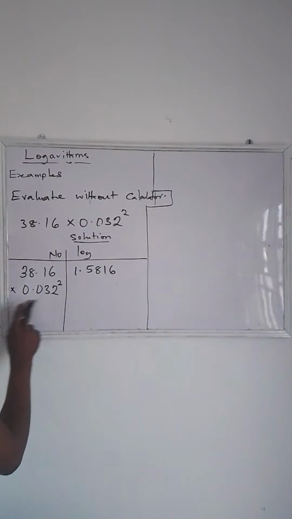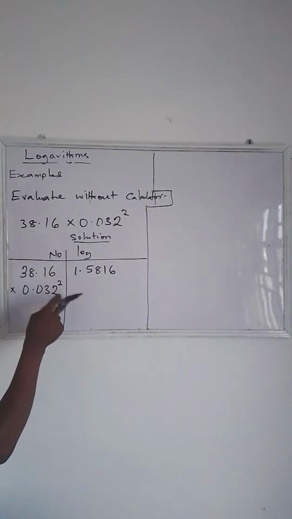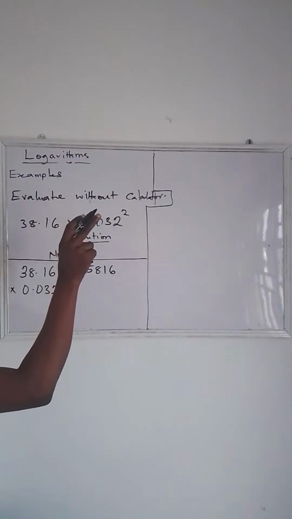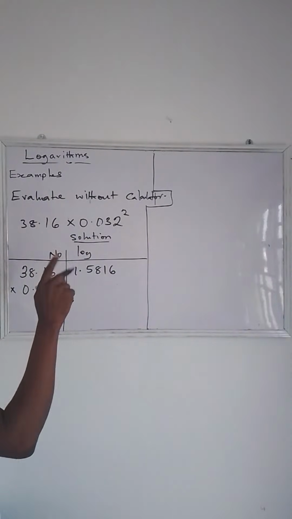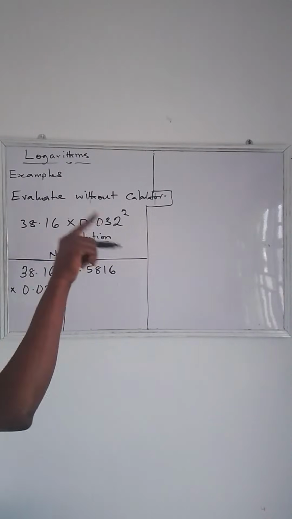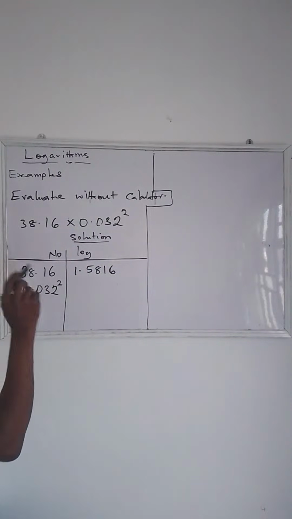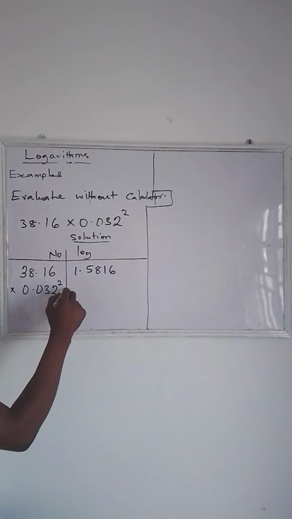Now let's look at the second one. Before we do that, look at the sign we have here. This is multiplication. So when multiplying numbers, what do we do to the power? In your law of indices, you add. And don't forget, logarithm is indices, the power to which the base must be raised. So we have to make use of the operation of the power. So that's going to be plus.